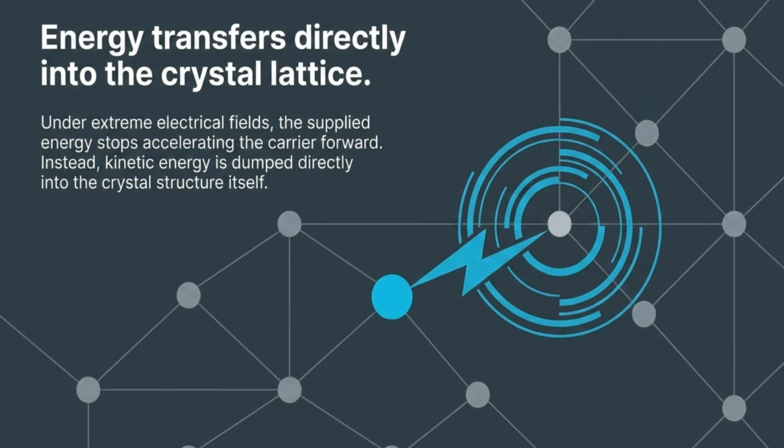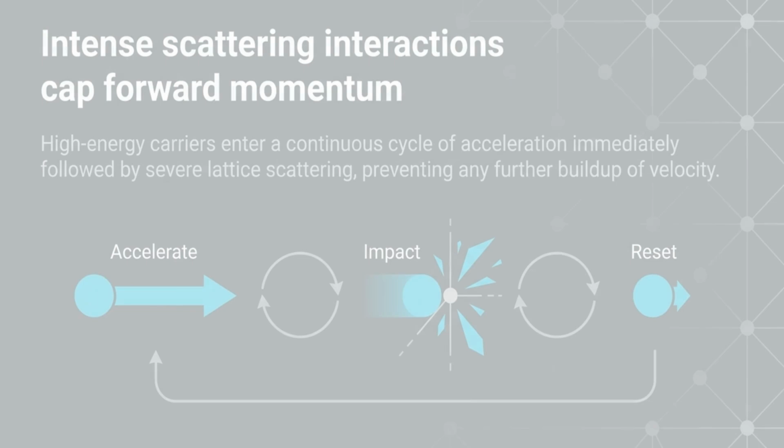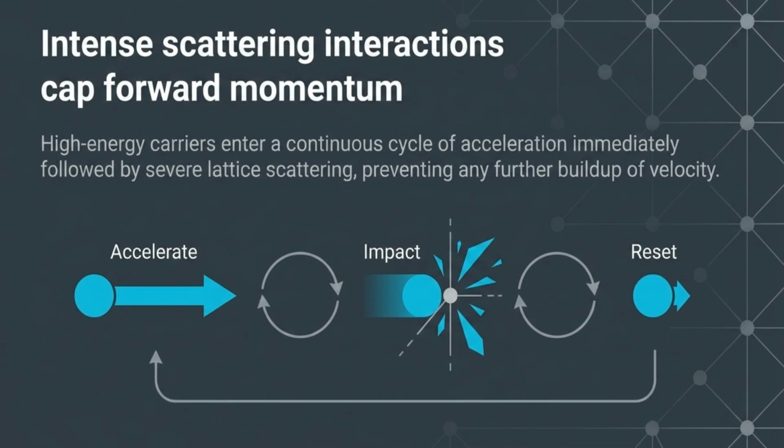Under extreme electrical fields, the kinetic energy from the accelerating carrier is instead dumped directly into the crystal structure itself. This results in intense scattering interactions that cap forward momentum. High-energy carriers undergo a continuous cycle of acceleration, lattice scattering, and reset, preventing further velocity buildup.